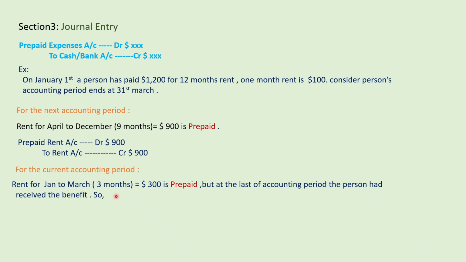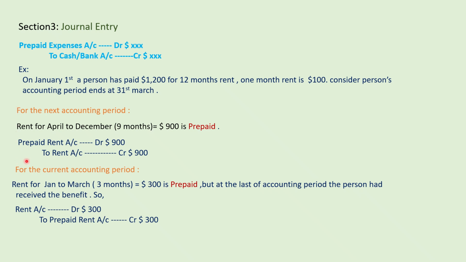You will write it like this: rent account debit to prepaid account credit. Here the rent account shows the amount going to expense and the prepaid rent is decreasing. So like this you have to enter the journal entry.